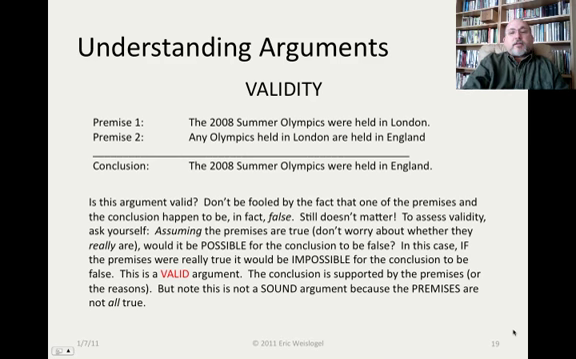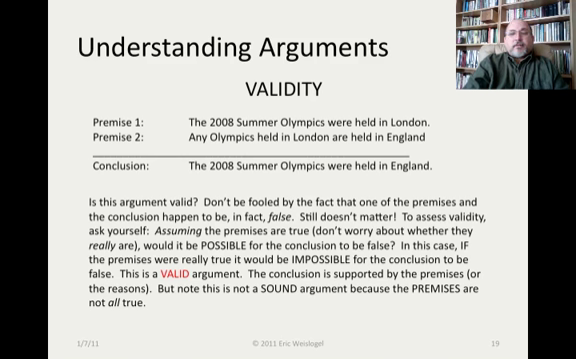The 2008 Summer Olympics were held in London. Any Olympics held in London were held in England. Therefore, the 2008 Summer Olympics were held in England. How about this one? Is this valid? Don't be fooled by the fact that one of the premises and the conclusion happen to be, in fact, false. Well, they were false. The 2008 Summer Olympics were held not in London, but in Beijing. The conclusion, the 2008 Summer Olympics were held in England, that's not true. They were held in China.